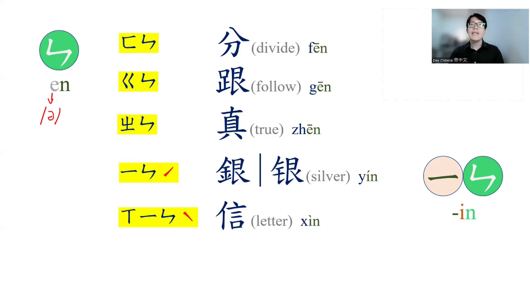Xin, xin means letter. And the next one, jin, jin. Jin in Chinese is gold.